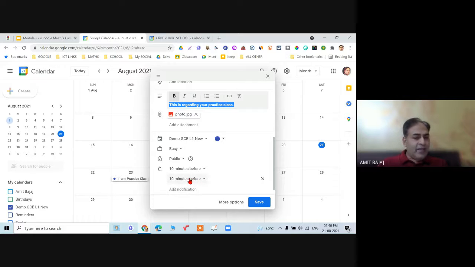And then even when I click on another add notification, I can customize this time also. Even the email notification, check out this option of more options. Again, this is important. This has some more hidden features.